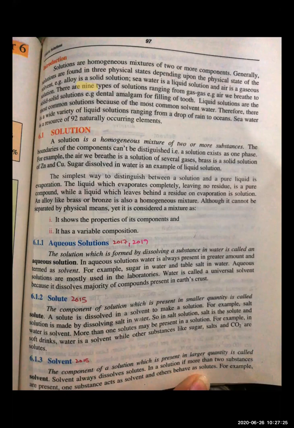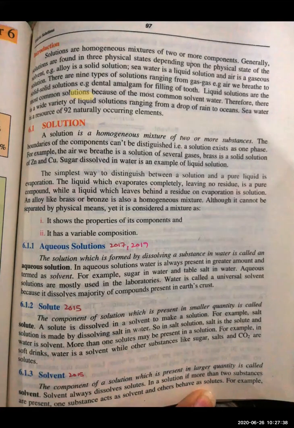Do you know that? Zoeb, do you know that water is the universal solvent? No. No? And what about you, Usman? Teacher, I had studied it but I forgot.